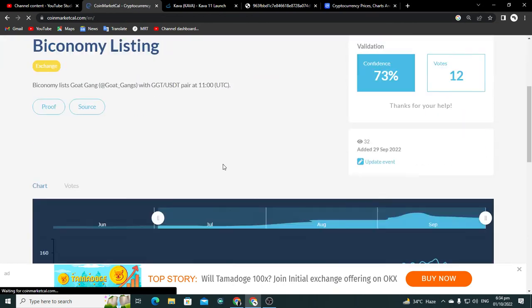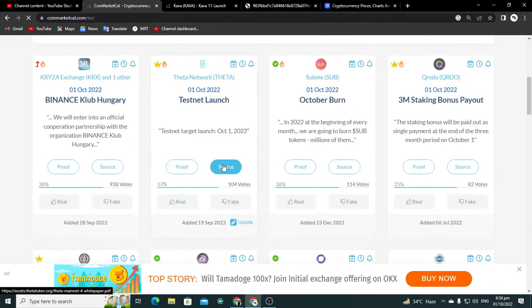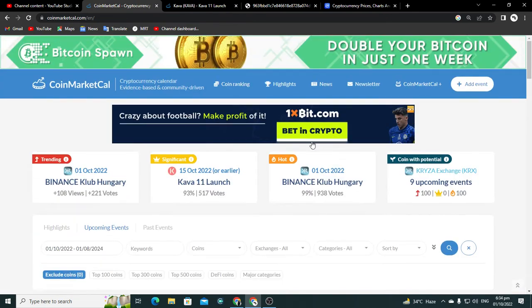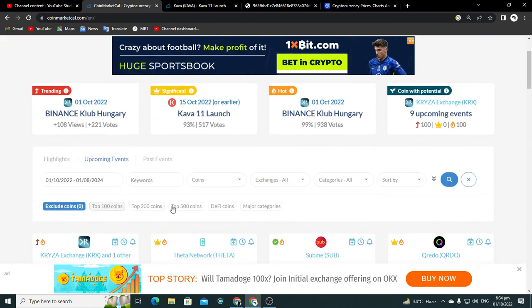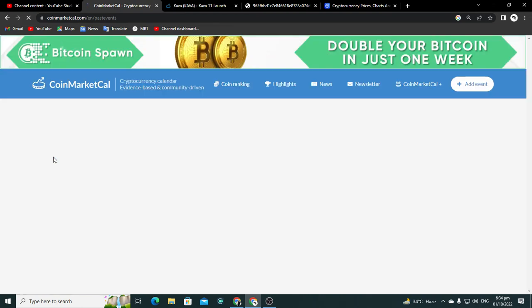Come to the main page again. We can find more here, like Theta testnet launch and all. Now here we have some filters too. You can apply some quick filters: top 100 coins, news about top 100 coins, news about top 300 coins, news about top 500 coins. Whatever you want to open, you can open it from here. You can find specific keywords. Here are past events. Here we have highlights.